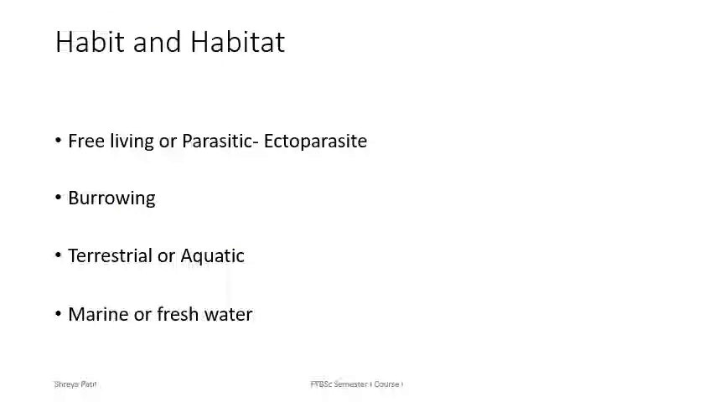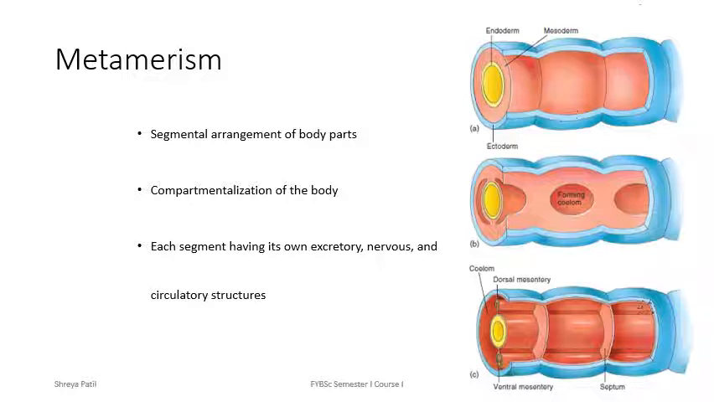About habit and habitat, annelids show great variety. There are some which are free living like earthworm and nereis. However, some are parasitic, for example leeches. Most of them are burrowing animals. They burrow in the ground. Some of them are terrestrial, which are generally found in the moist places, and some of them are aquatic. Those which are aquatic, they could be either marine or freshwater.